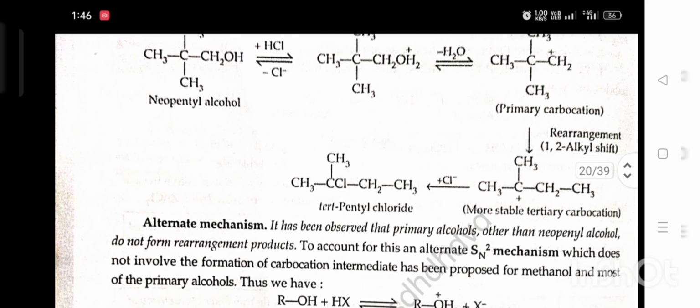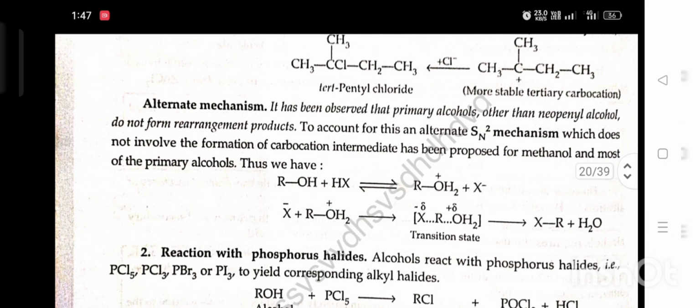Alternate mechanism. It has been observed that primary alcohols other than neopentyl alcohol do not form rearrangement product. To account for this, an alternate SN2 mechanism, which does not involve the formation of a carbocation intermediate, has been proposed for methanol and most of the primary alcohols. Thus we have